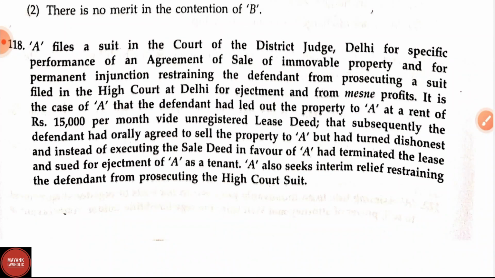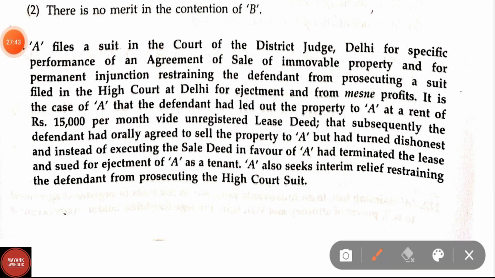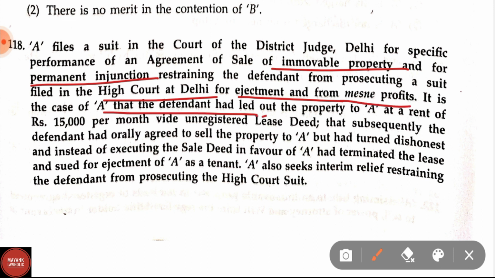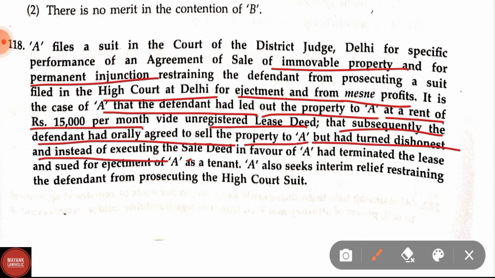Question number 118. A files a suit in the Court of District Judge, Delhi, for specific performance of an agreement of sale of immovable property and for a permanent injunction restraining the defendant from prosecuting a suit filed in the High Court at Delhi for ejectment and for mesne profits. It is the case of A that the defendant had let out the property to A at a rent of rupees 50,000 per month via an unregistered lease deed. That subsequently the defendant had orally agreed to sell the property to A but had turned dishonest and, instead of executing the sale deed in favor of A, had terminated the lease and sued for ejectment of A as a tenant.